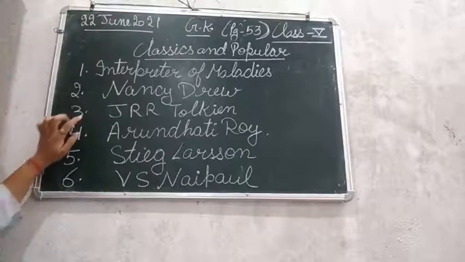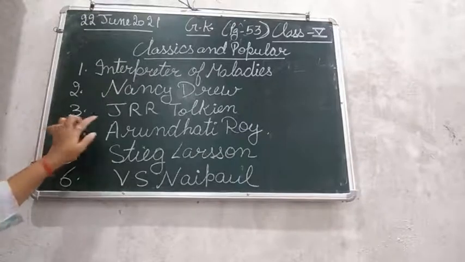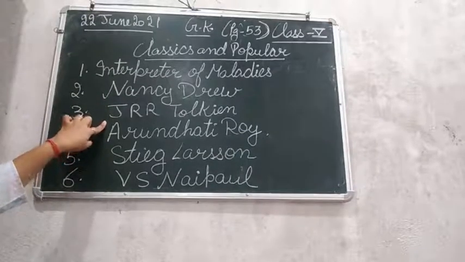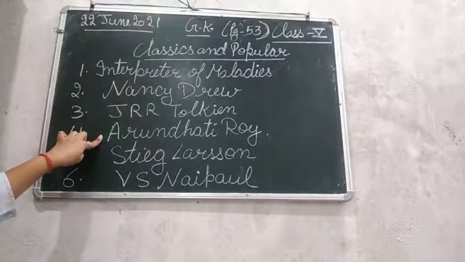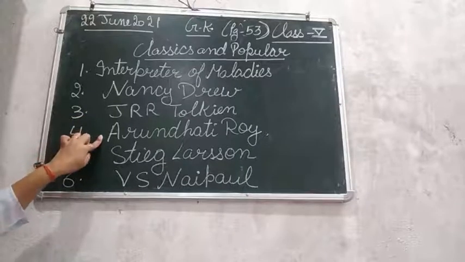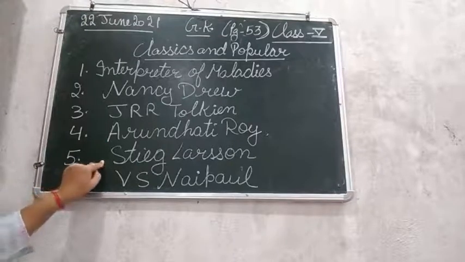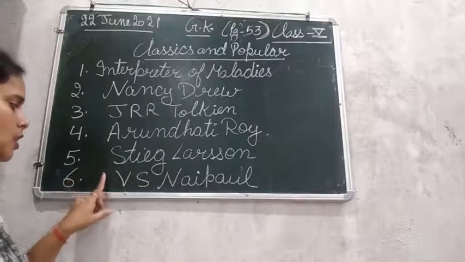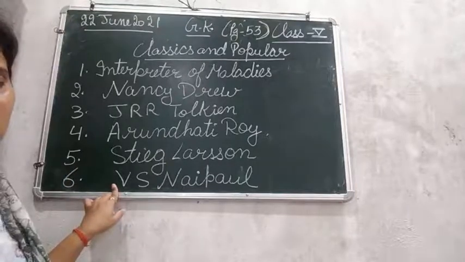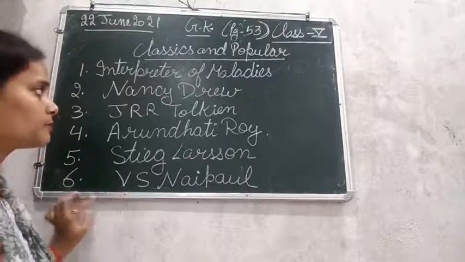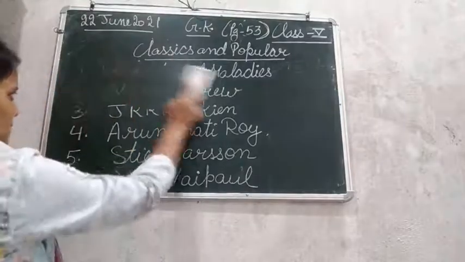Second is J.R.R. Tolkien, the author of The Lord of the Rings. Third, the author of the novel The God of Small Things is Arundhati Roy. Fifth, the author of the book The Girl with the Dragon Tattoo is Stieg Larsson. Whereas the sixth is V.S. Naipaul. He is the author of the book A House for Mr. Biswas. Chaliye. Moving next to the last one.